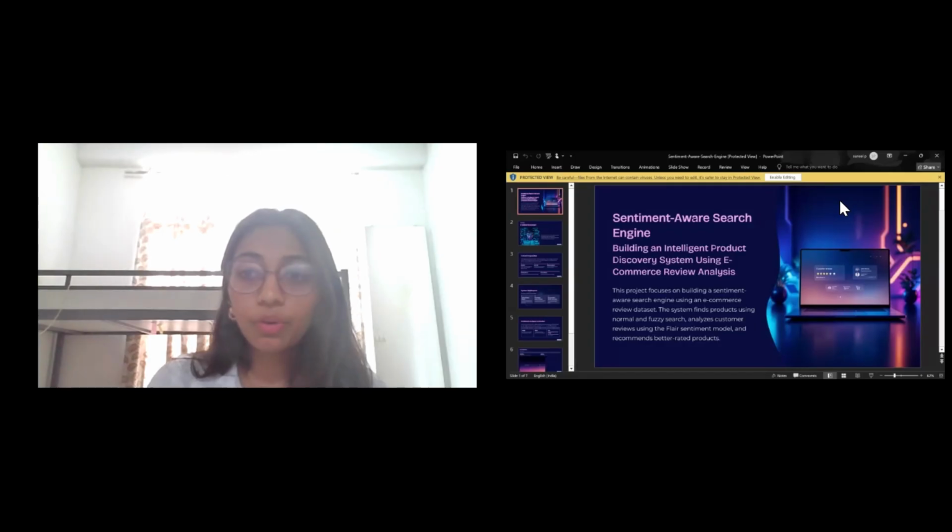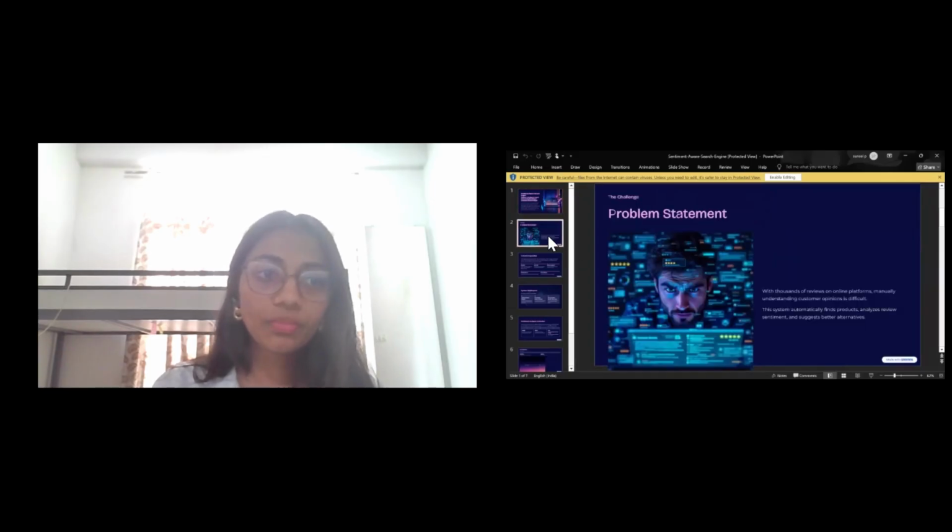Sentiment Aware Search Engine. Before we dive deep into the demonstration, let's quickly understand why this project is relevant and important. Sentiment Aware Search Engine: building an intelligent product discovery system using e-commerce review analysis. The problem statement is that whenever we want to purchase something, we would definitely want to know what other people are saying about it, what their opinions are. But it is simply impossible, and difficult, to sit down and read each one of those reviews. So that's when this sentiment aware search engine comes into play.